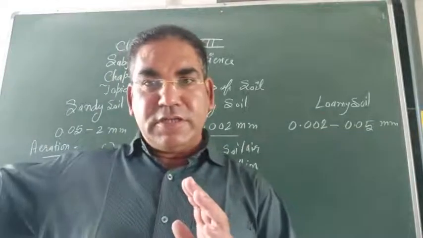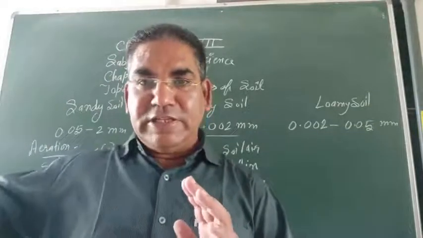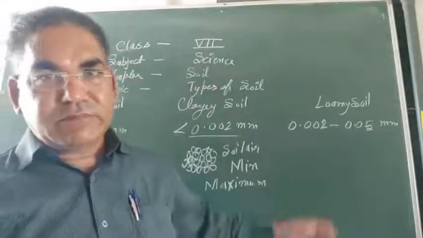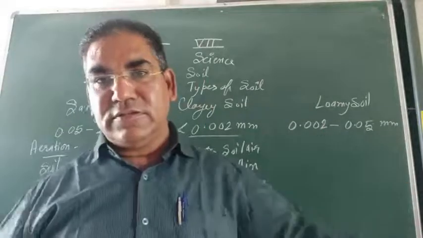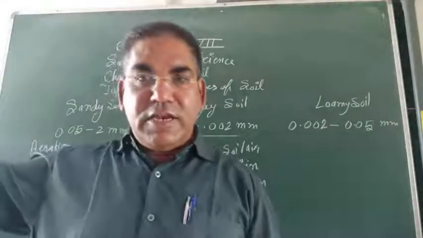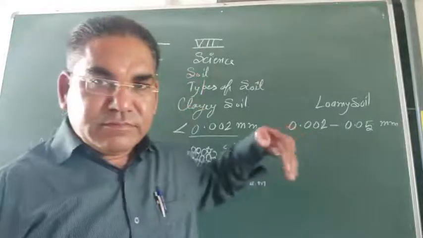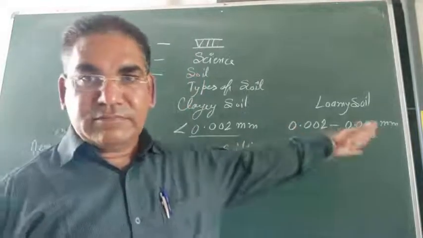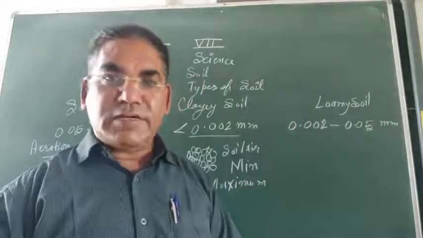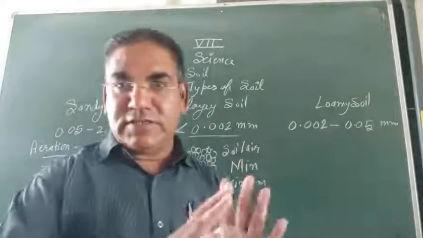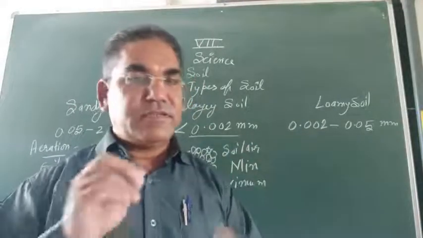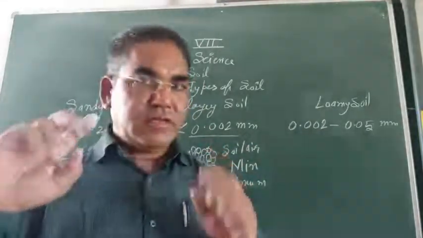Water holding capacity: minimum, maximum, average. Aeration: maximum, minimum, but this one is average. So, this is the comparison between three soils.